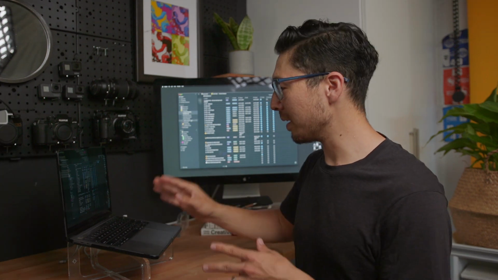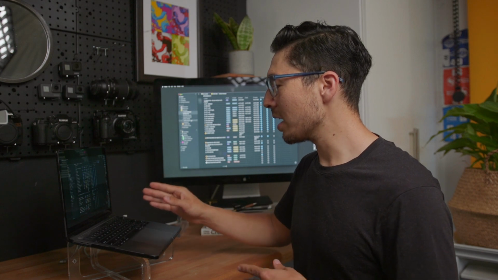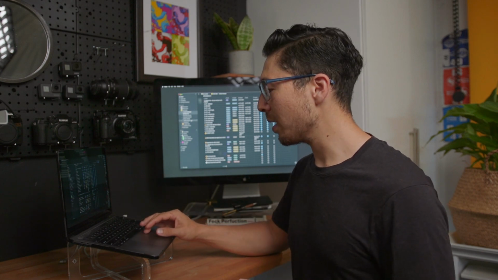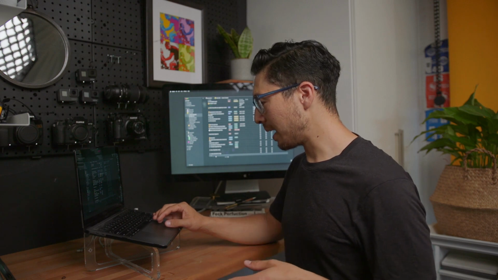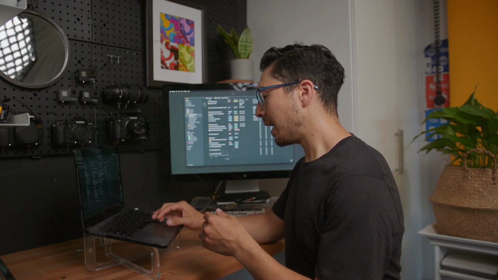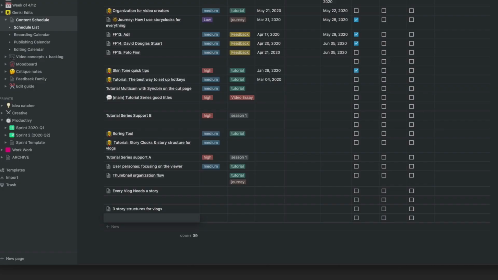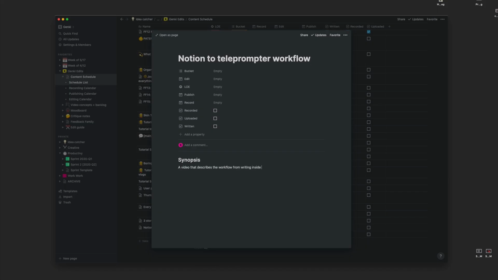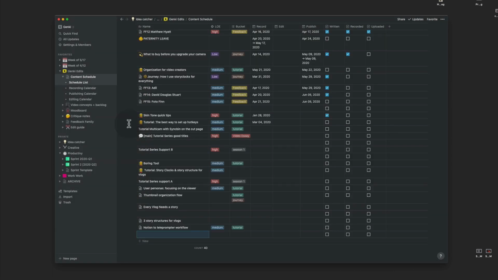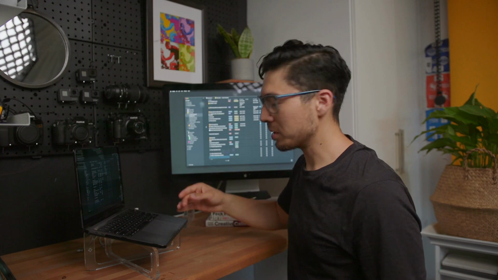For me, I like to keep everything in this scheduled list for the content calendar separate from any ideas that I come up with. If I have an idea for a video that I know I want to make, I'll drop it here at the very bottom and immediately go ahead and write the outline for it. So something like I just mentioned, we'll call it Notion to teleprompter workflow. Immediately go ahead and create an entry for that, give myself a synopsis. And then I try to tag it with the appropriate buckets and level of effort at least. And then I can go back and massage the recording date, edit dates, publish dates, all that kind of stuff.